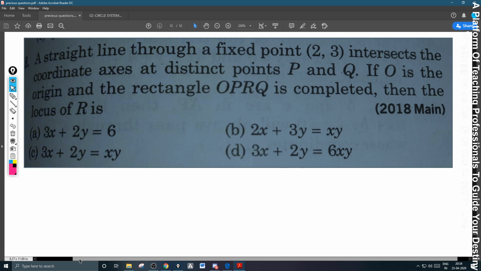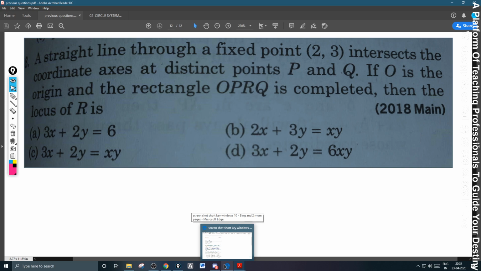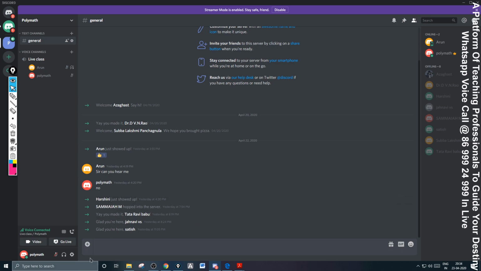Now see the question, please. A straight line through a fixed point 2, 3 intersects the coordinate axis at distinct points P and Q. If O is the origin and rectangle OPRQ is completed, then the locus of R is. Just draw the question.